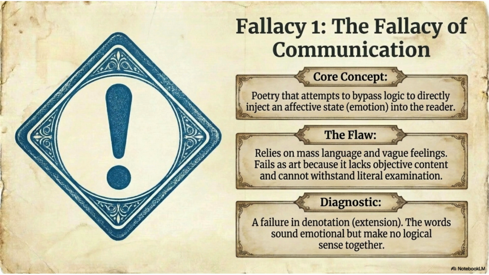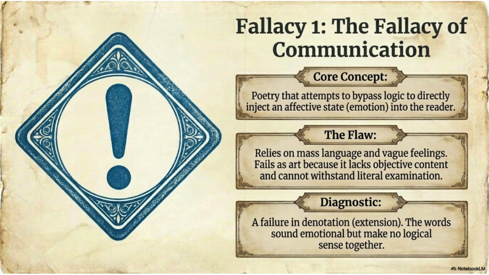The slide says it fails as art because it lacks objective content and cannot withstand literal examination. This is extremely important. Tate asks, what happens if we examine the poem carefully? Does it contain clear images? Does it contain logical relationships? Does it contain meaningful structure? If the answer is no, then the poem fails.